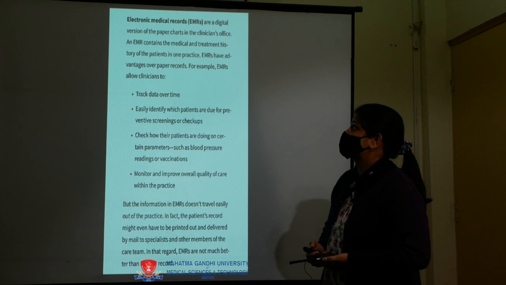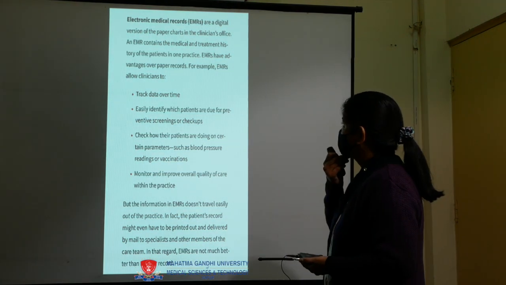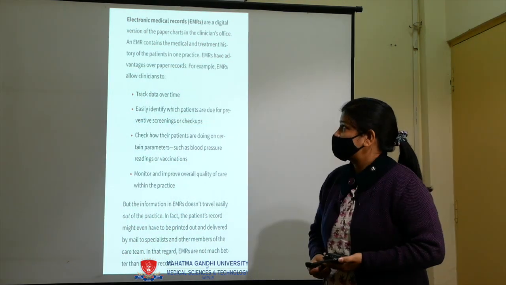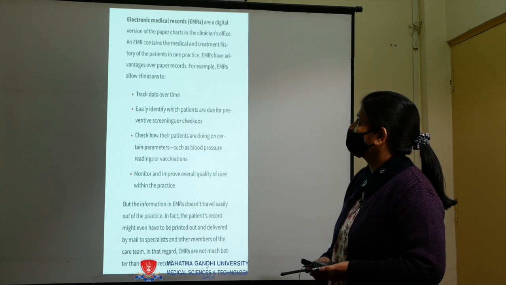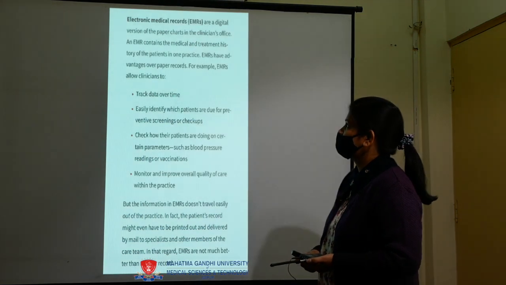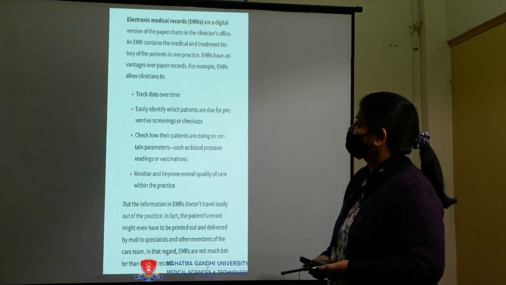Today's topic is EMR, Electronic Medical Records. EMRs are a digital version of the paper charts in the clinician's office. An EMR contains the medical and treatment history of the patient in one practice. EMRs have advantages over paper records.